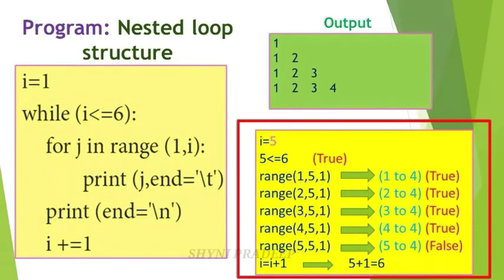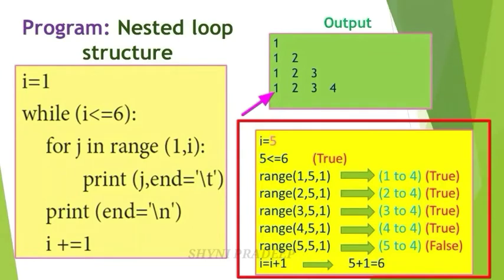So go to the next line. Range 1, comma, i value is what? 5. And next, increment value, step value. You have to assign the step value, by default. So default step value is what? 1. Check the condition here. The last value is what? 5 minus 1, 4. Here you have to generate the list of values from 1 to 4. So you have to continue your execution until the last value 4 is reached. Okay. So this condition is true.